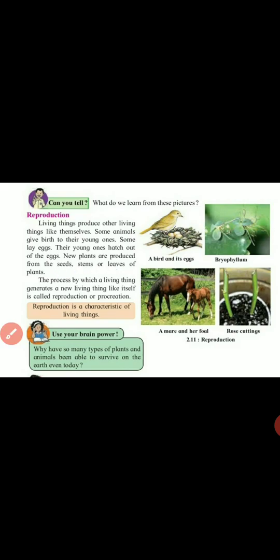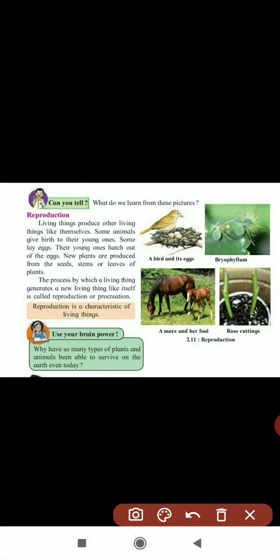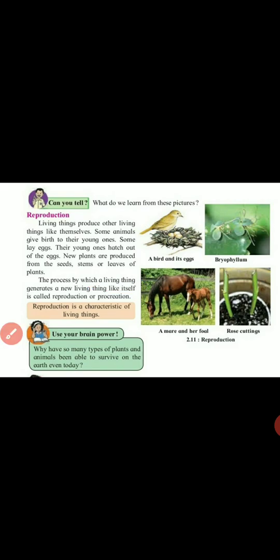So what is meant by reproduction? The process by which a living thing generates a new living thing like itself is called reproduction or procreation. Just now I told you that a cat gives only a cat, a horse gives only a horse, a dog gives only a dog, a man gives only a man, like itself.